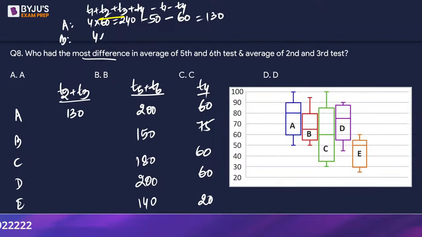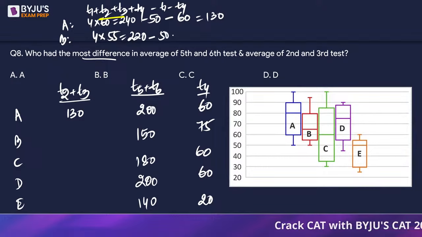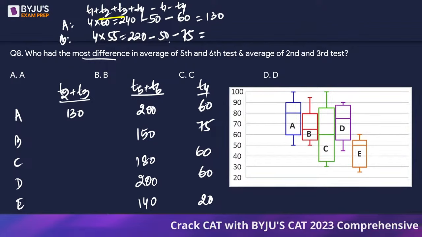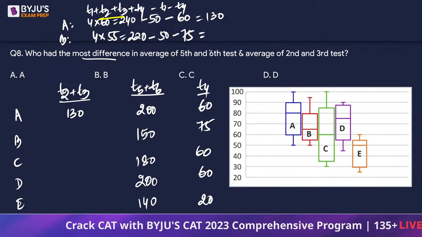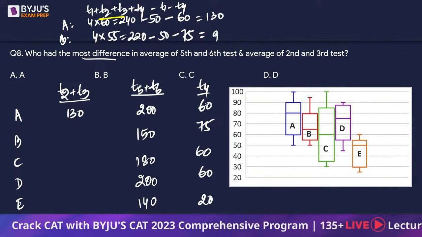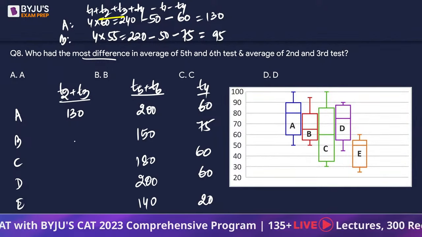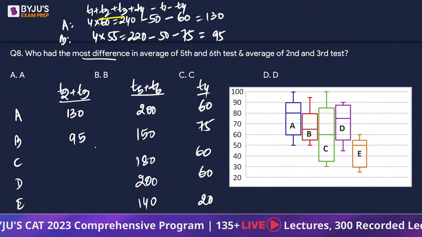B is going to be 4 into the bottom number, which is 55, which is 220. इसमें से अपन T1 minus कर देते हैं. T1 is 50 and let's subtract T4, which is 75, which is going to give this as 125 we need to subtract out of 220. So this is 95. So T2 plus T3 is 95 here.